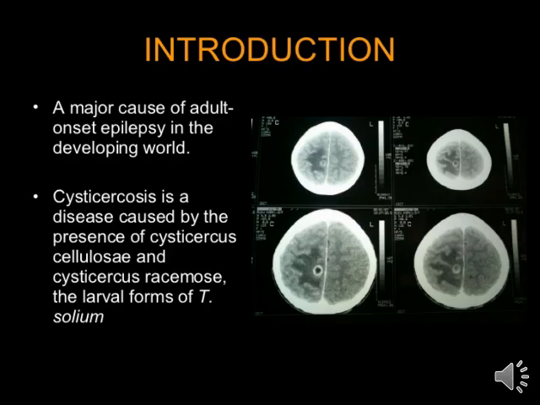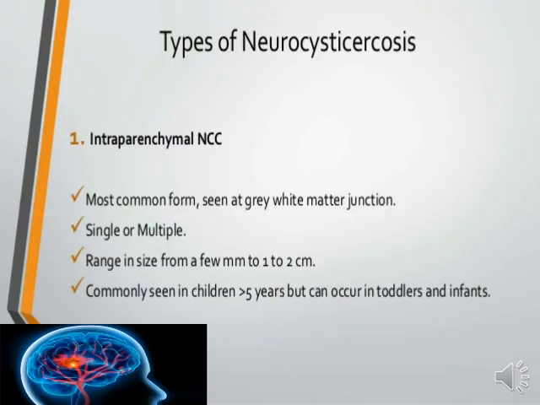Now we will move on to our next topic: types of neurocysticercosis. Neurocysticercosis is divided into two types. The first one is intraparenchymal neurocysticercosis. It is the most common form, seen at the gray-white matter junction, and lesions may be single or multiple, ranging in size from a few millimeters to 1 to 2 centimeters. It is commonly seen in children over 5 years, but can occur in toddlers and infants.